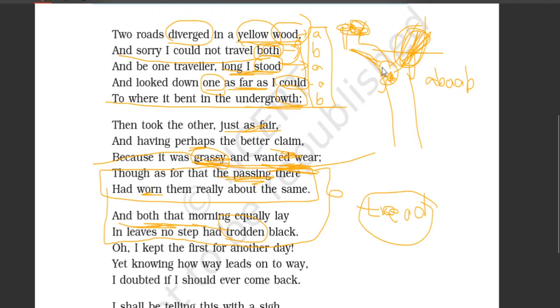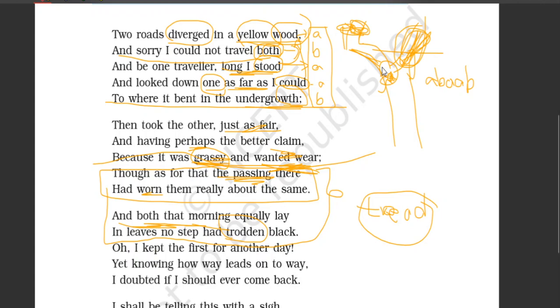What does this mean here? Both the roads equally lay in leaves in the morning, and none of the leaves were crushed, none of the leaves were walked upon. What does it mean? Both the roads are equal. At least they are interchangeable. There is no difference between those roads except they are 2 different roads. Right? Moving on.